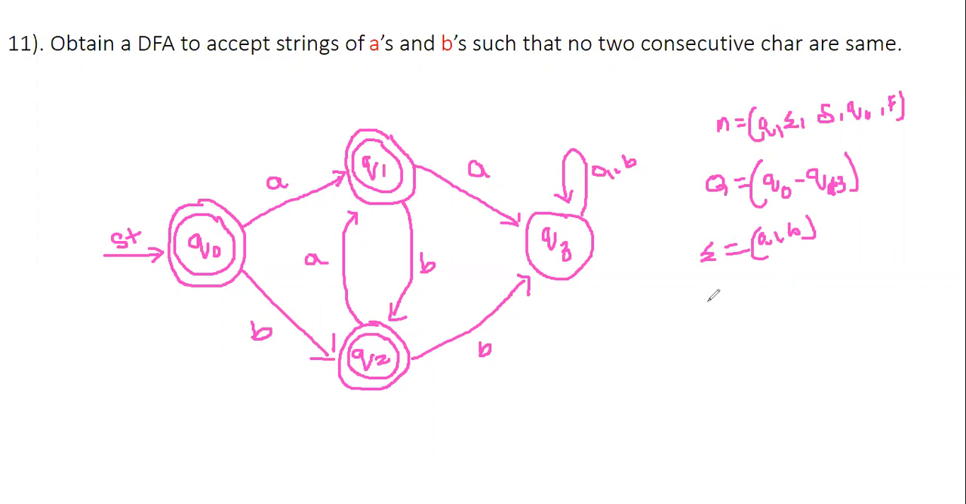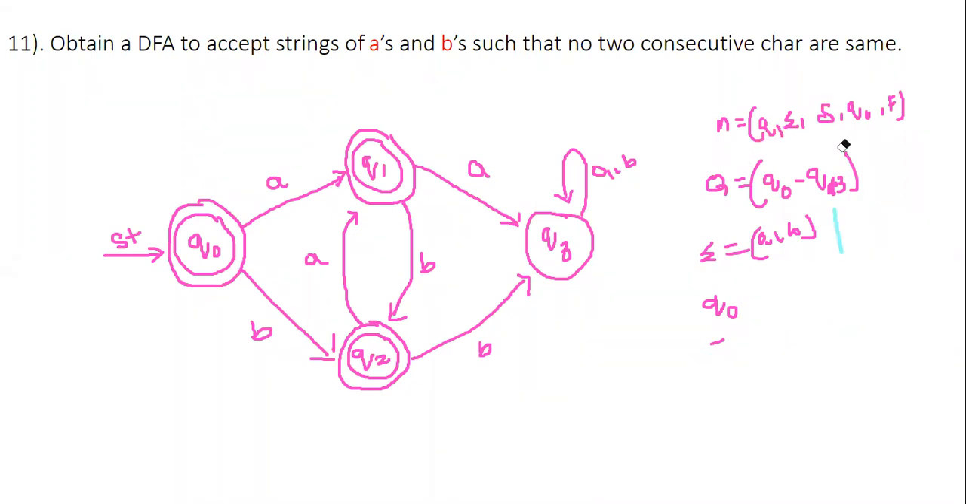Remember, I'm going to skip this delta function for further problems, but for every problem you need to write it. Q0 is the start state, and the final state F will be Q0, Q1, Q2. So there are 3 final states, and only Q3 is the non-final state. Now I will erase these things. If you want, you can note them down.